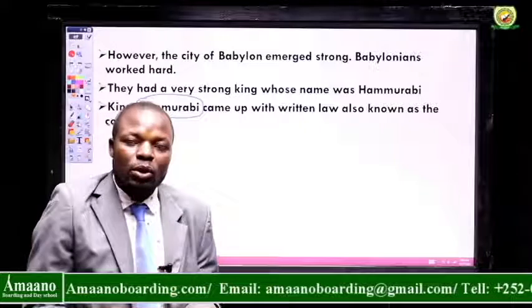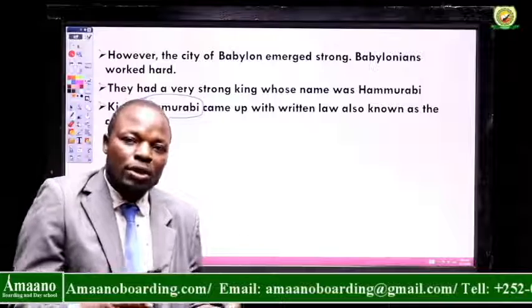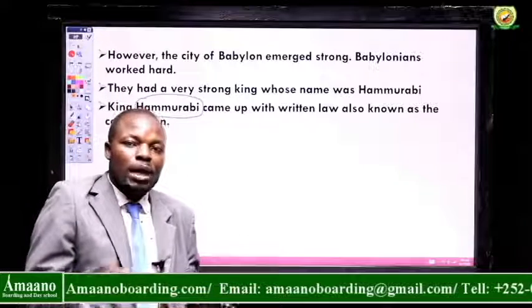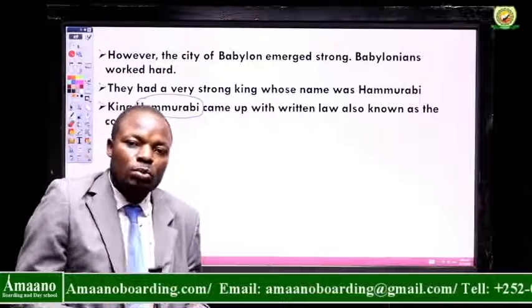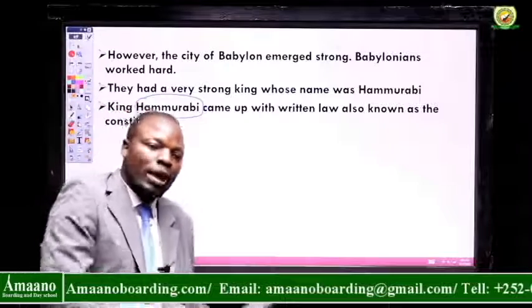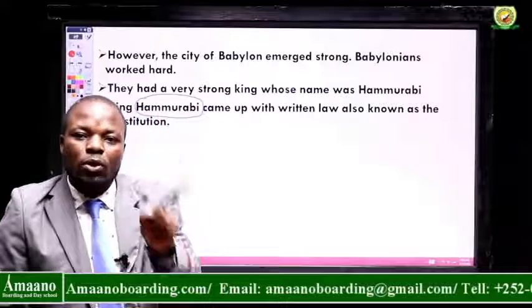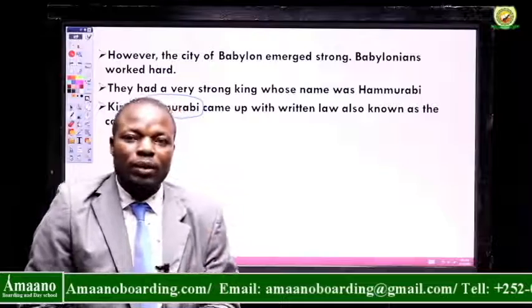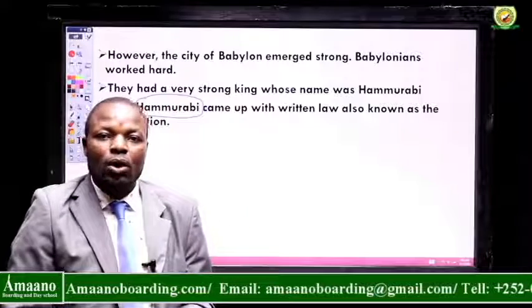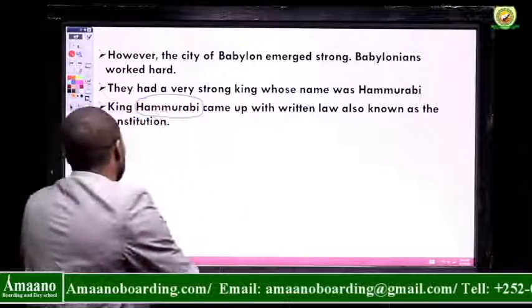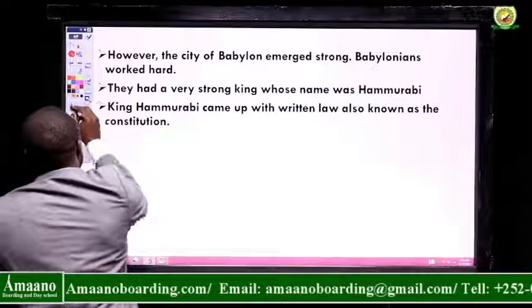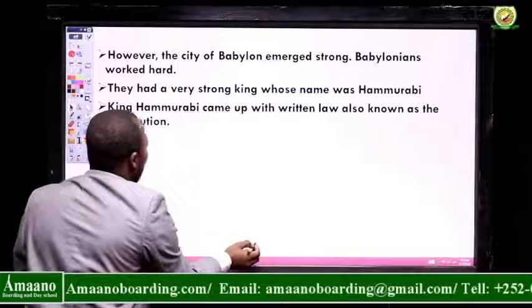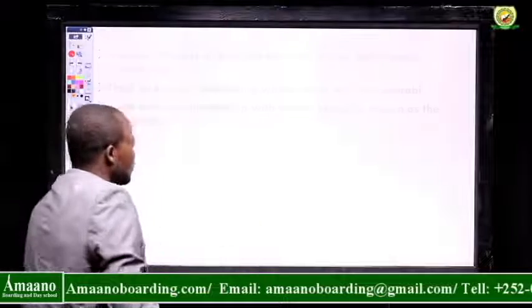So King Hammurabi also came up with codes of conduct, rules that were supposed to be followed by people. If you failed to follow them, there was a consequence or a punishment. The punishment could be death or prison. So we shall also be looking at these rules enacted by King Hammurabi.